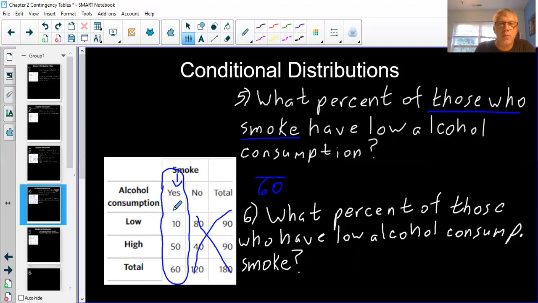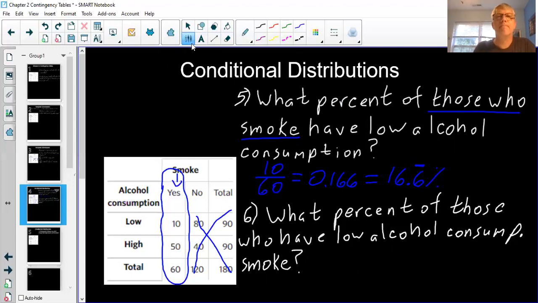Low alcohol consumption from the group that smokes, that's 10. 10 out of 60, that's going to be 0.16 repeating. So I'm going to put 6 twice because we're going to change it to a percent. So that becomes 16.6 repeating percent.